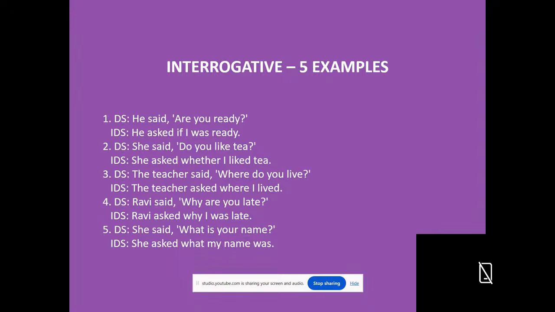Next, Ravi said, "Why are you late?" Here also the words of the speaker began with an interrogative pronoun. So that's why this interrogative pronoun should be used as a conjunction. Ravi asked why I was late. Present simple becomes past simple.